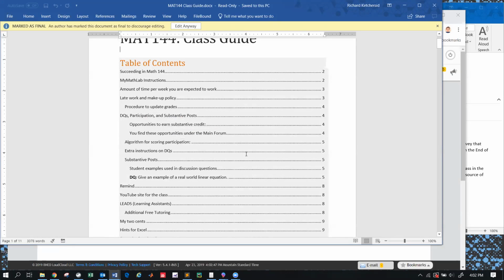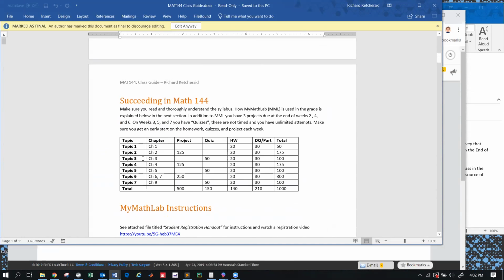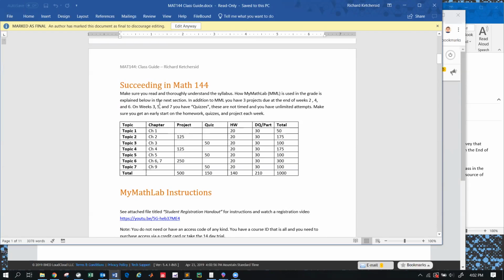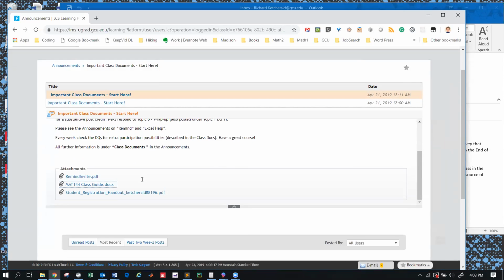All the stuff in this document is important, but I will point you to this document fairly often in the class if you ask questions that are answered in here. There's a little chart here showing what things are due and when, and which chapters are covered, and all this sort of stuff. So it's an important document to look at. I'll show you in a minute when we go into the other part of LoudCloud, there's actually a place where you're going to sign off on having read that document, and you'll get a substantive participation credit this week for that.